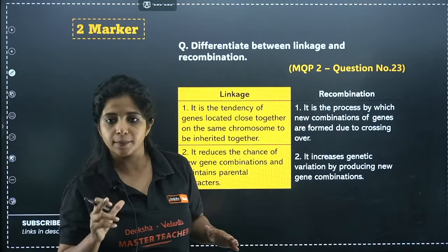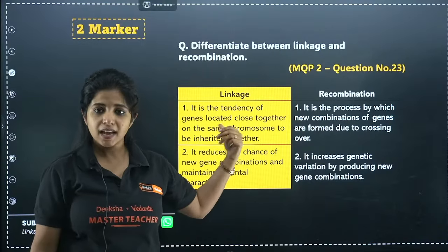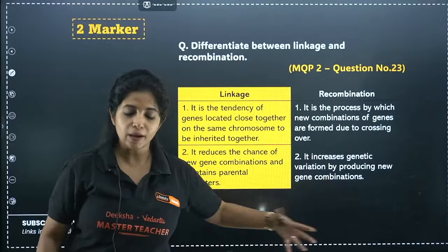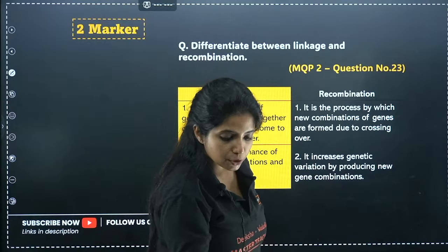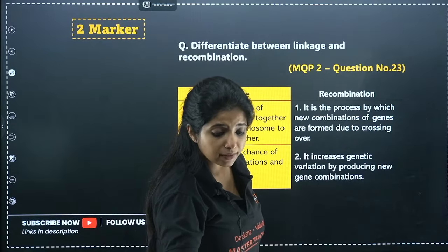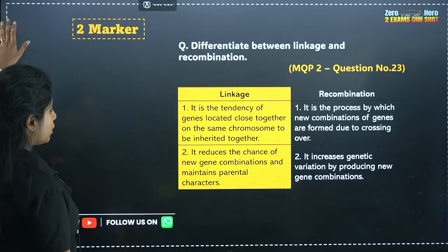Crossing over is what you say. Now, it reduces the chance of new gene combination linkage. Yes, but whereas recombination, it increases the genetic variations out there. New combinations are going to be formed. Yes, physical association between the genes that is there is known as linkage. Cool. It's a 2-marker question.